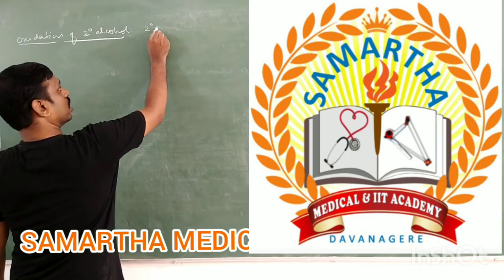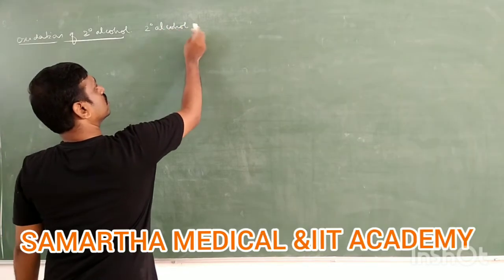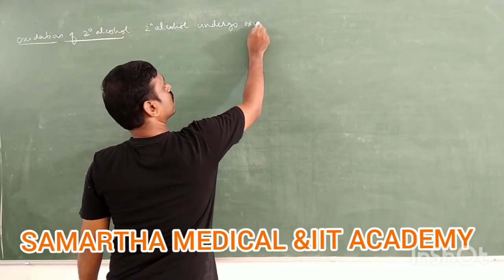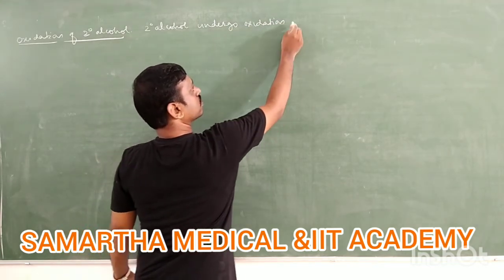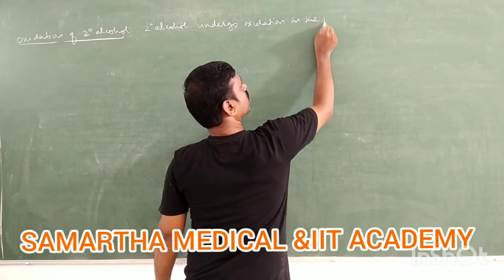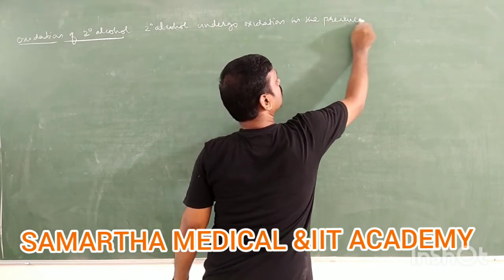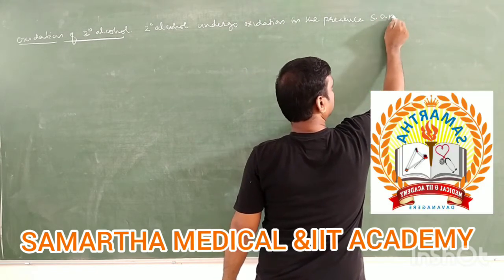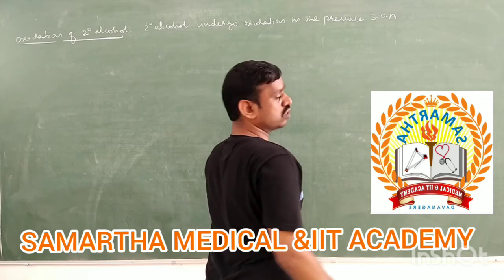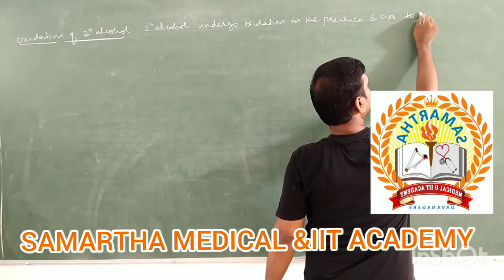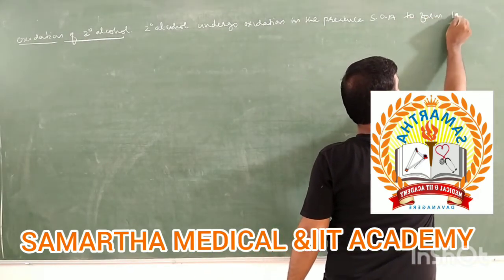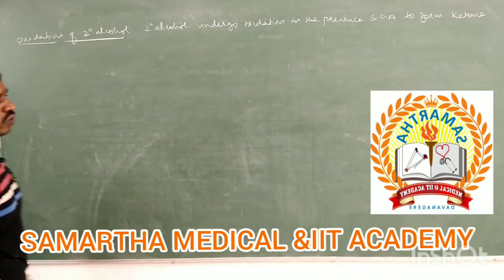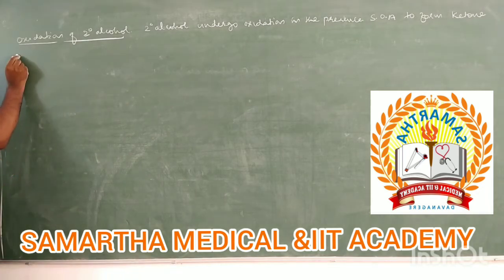So the statement is: secondary alcohols undergo oxidation in the presence of a strong oxidizing agent. You can take any one of the strong oxidizing agents to form ketone. First they form ketone, which undergoes further oxidation.